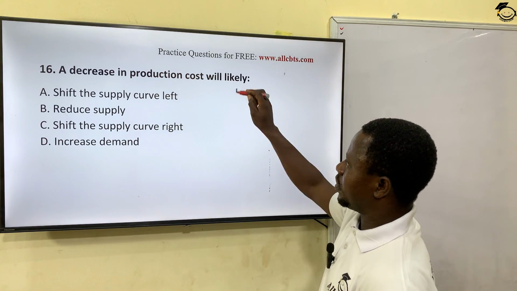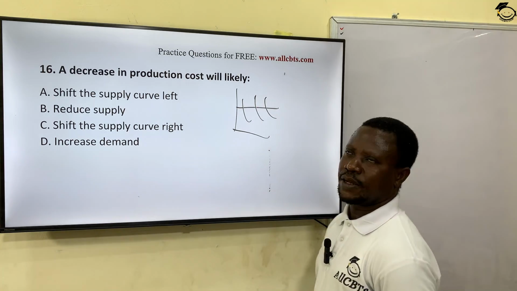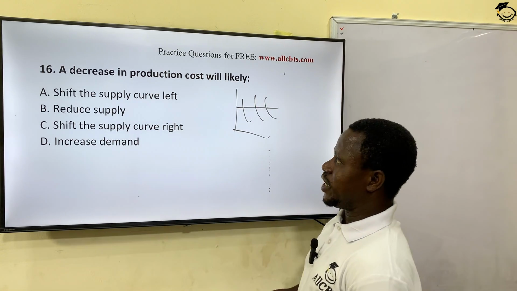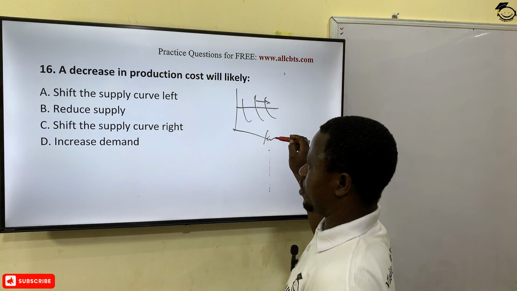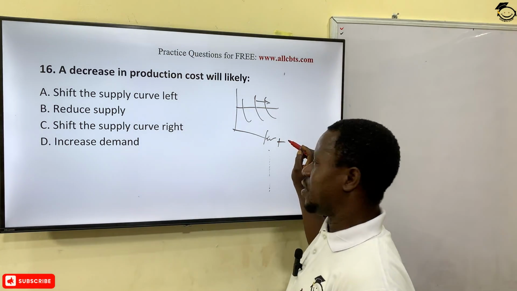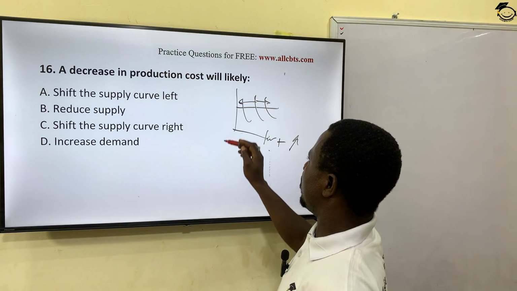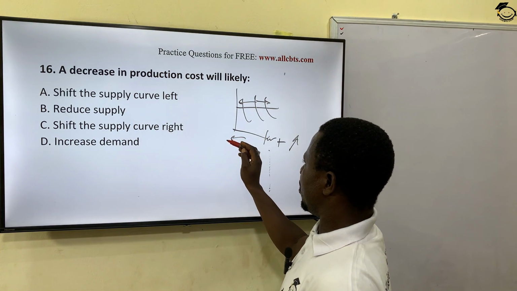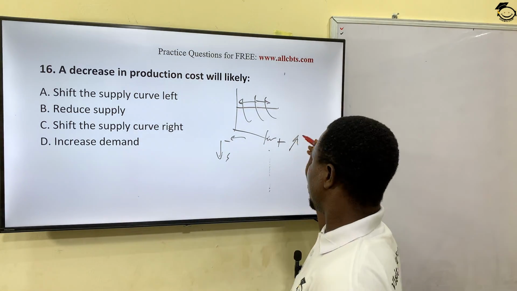Remember, I just plotted a curve for you when I was talking about shift in supply, and I told you that a rightward shift is also a forward shift. That's positive, an increase in supply. While a leftward shift, which is backward, negative, is a decrease in supply. Are you with me? Very well.